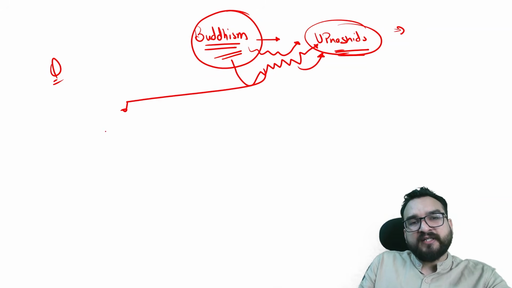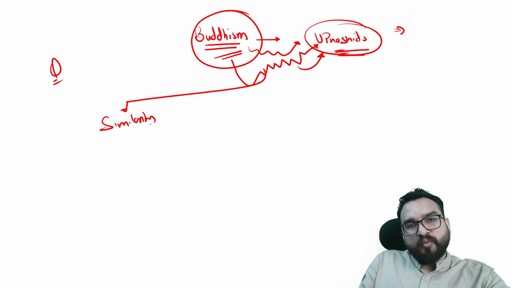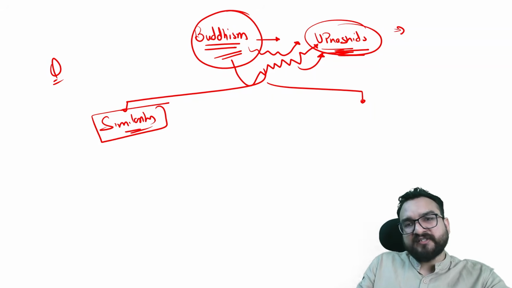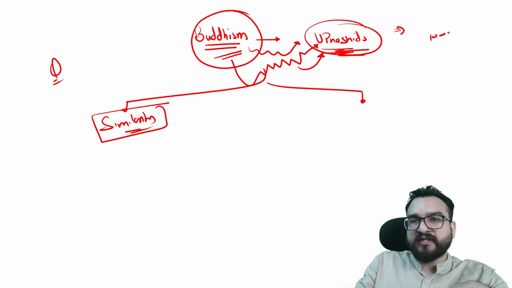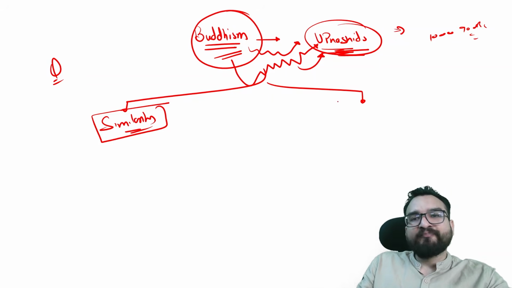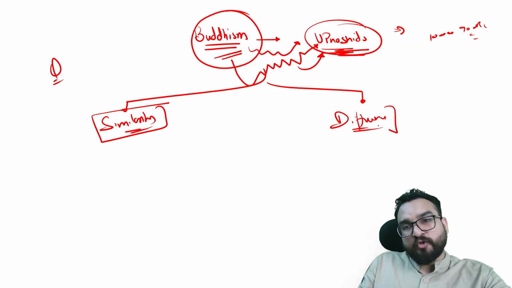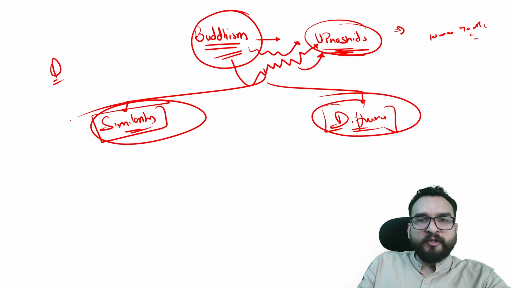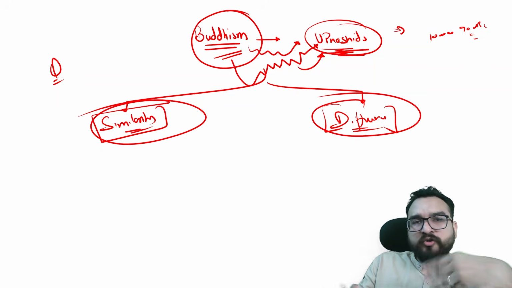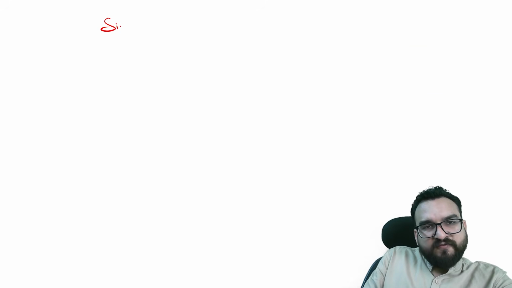So over here two things come into the picture: what are the similarities which Buddhism and other religions talked about, which are present in the Upanishads, and the Upanishads have already talked about them in the 1900 BC era, 300, 400 years before that. And what are the differences as well? What makes Buddhism and Jainism unique? You have to know. When you know these two things, you are good to go with questions like these, guys, right? Let us see first of all the similarities.